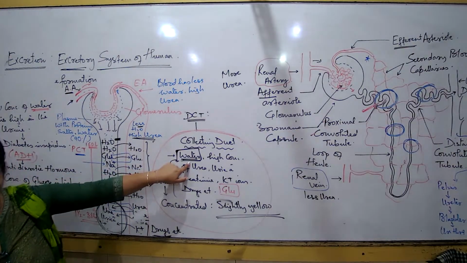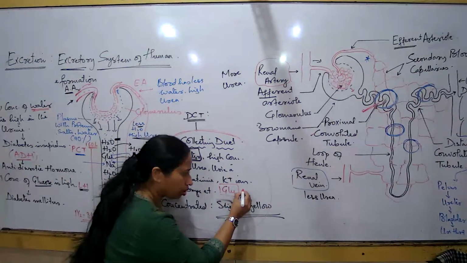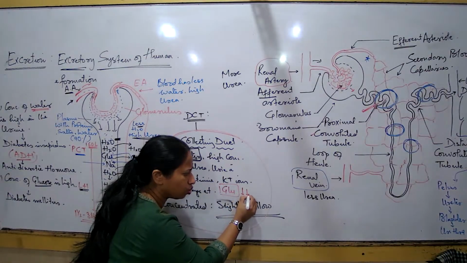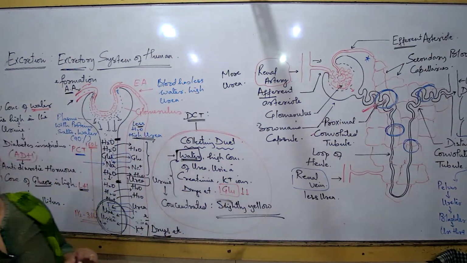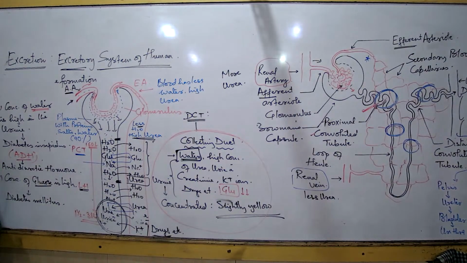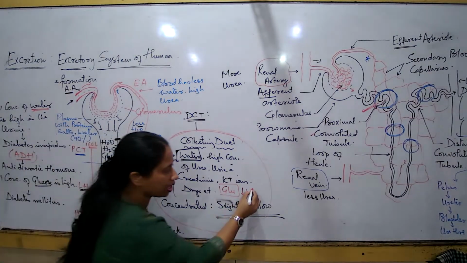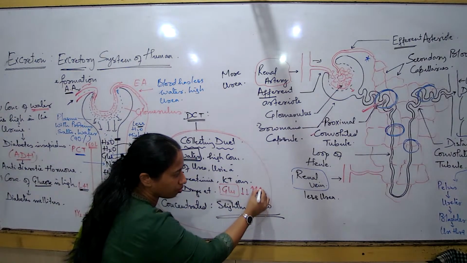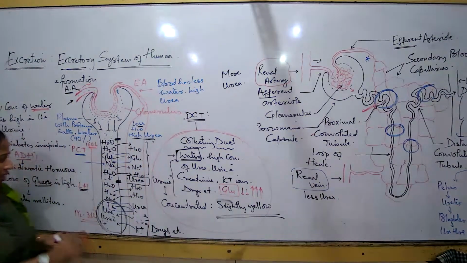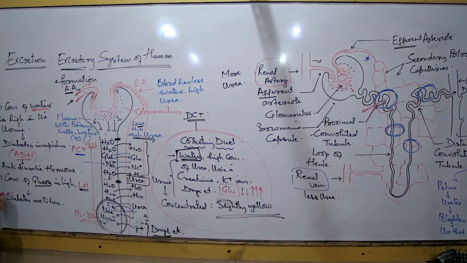Water should not be more. Glucose is there, but the glucose concentration should be traces. In a normal individual, does the urine contain glucose? Yes. Sodium, glucose, everything is there, but in traces. The moment I talk about an individual whose glucose concentration is very high, this is diabetes mellitus. This is an abnormal condition.